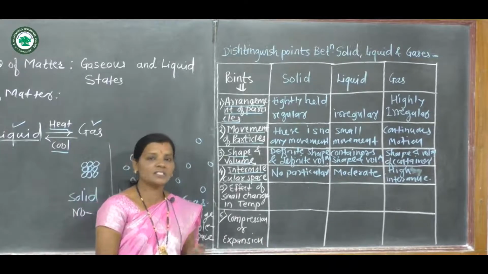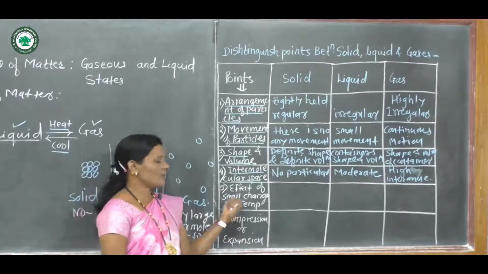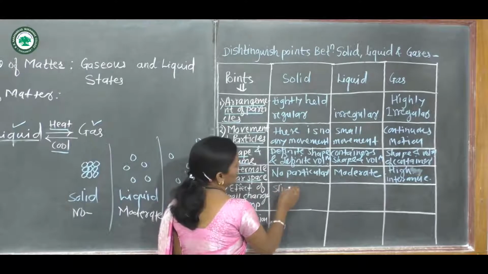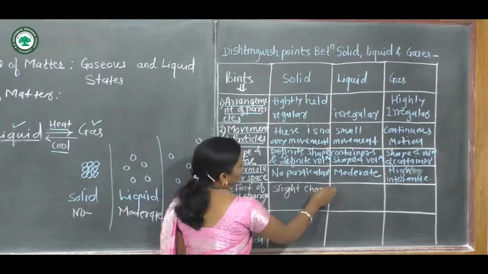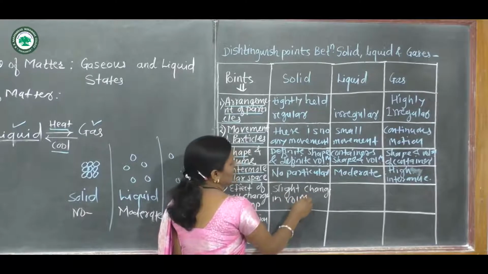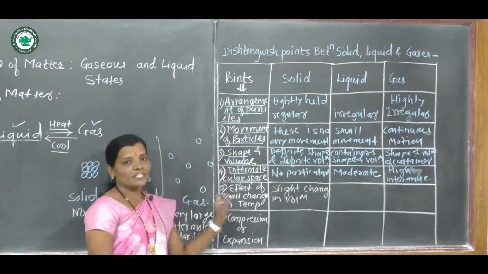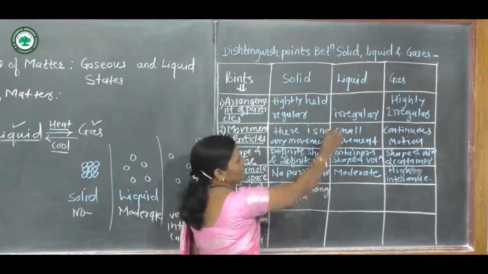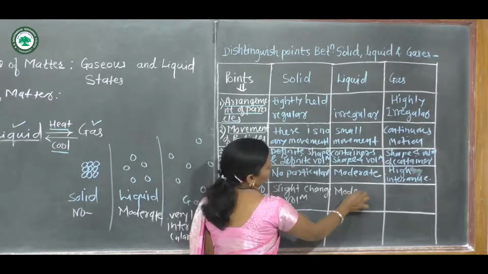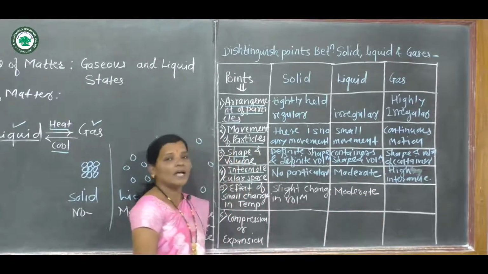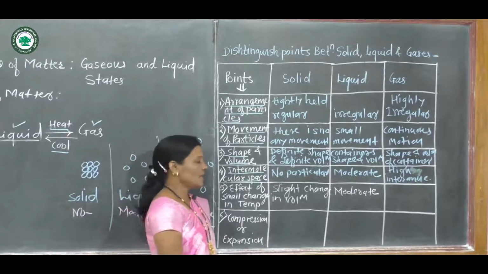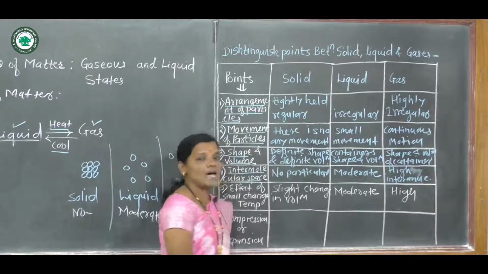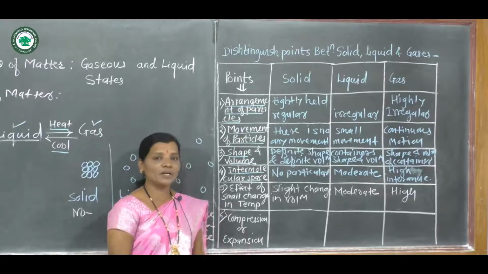Now let us see what is the effect of a small change in temperature on the volume of these three states of matter. If a small temperature change is given to the solid state, then a very slight change in volume is observed. The effect of temperature on the liquid state is found to be moderate, and in the gaseous state of matter the effect of temperature is high compared with the solid and liquid states.